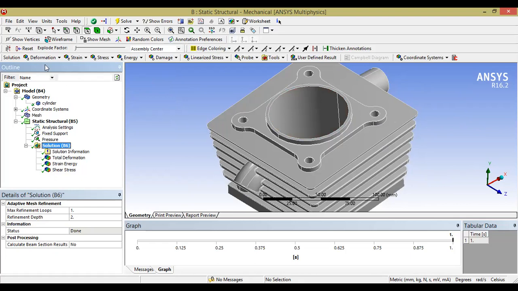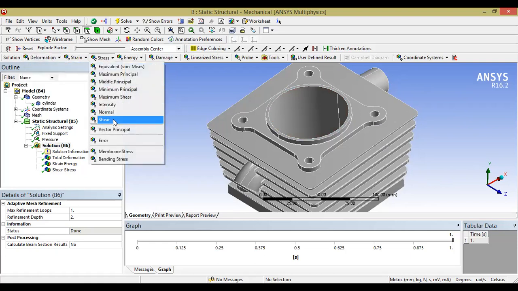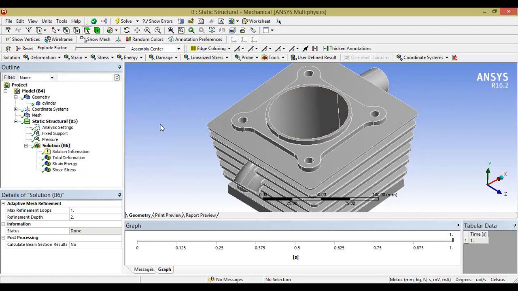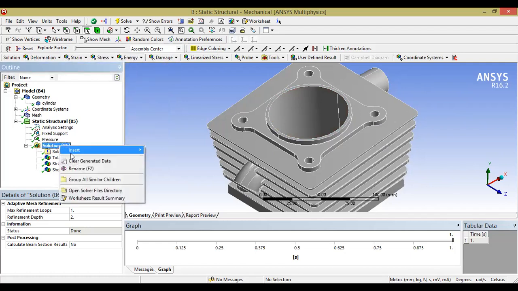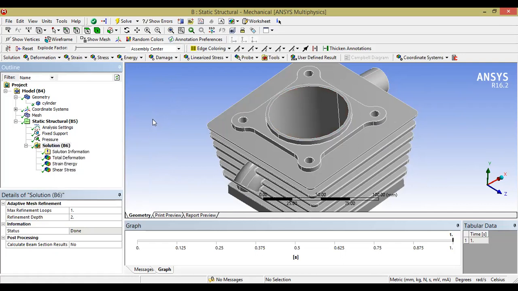So click on the solution, then you'll get the window over here for the solution parameters that you can obtain. So the total deformation, shear stress, that is where the shearing will occur, and the strain energy. Then you just right click and click on the solve option. Since I've already solved that, just to save time, I've already obtained these results.